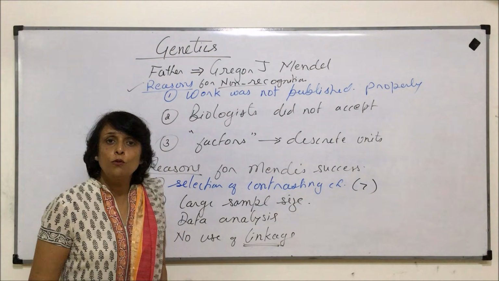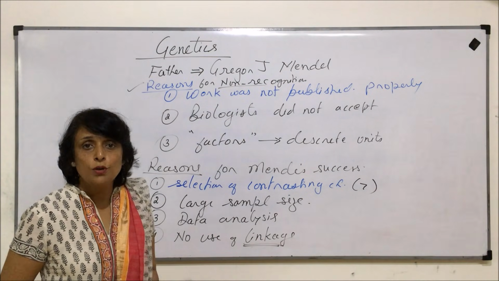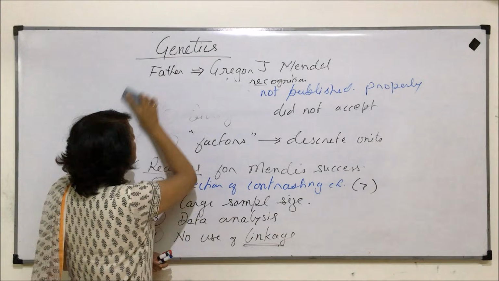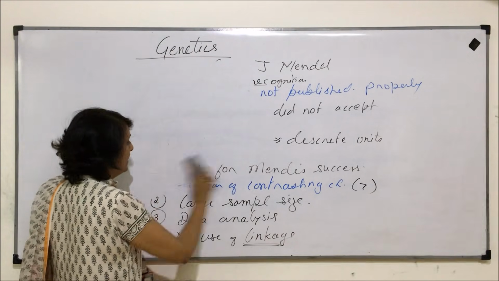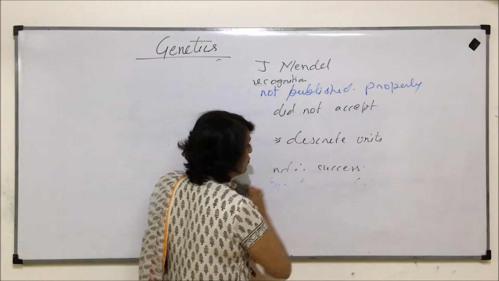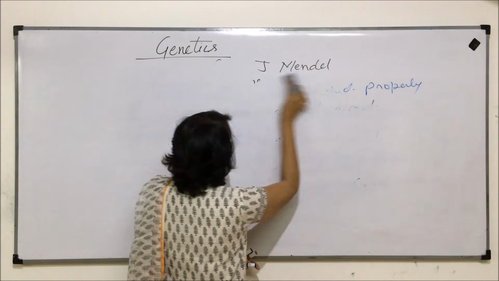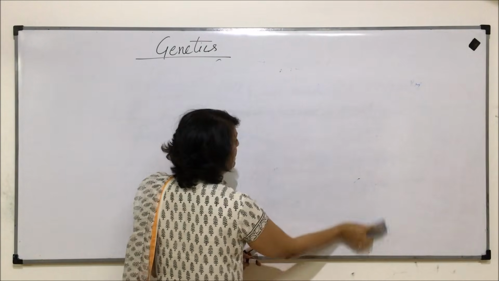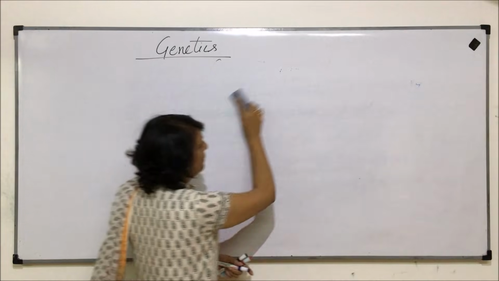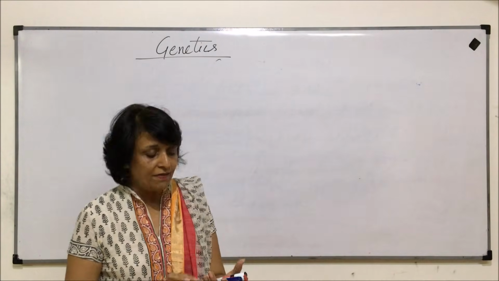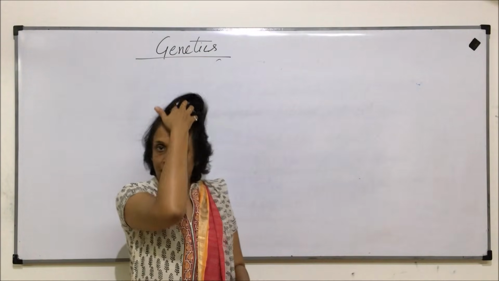Now let us talk about why Mendel chose the pea plant. As we were saying, he was working as a priest in a church, responsible for taking care of the complete premises of that church. And in the backyard, there was an open land where he was growing this pea plant.